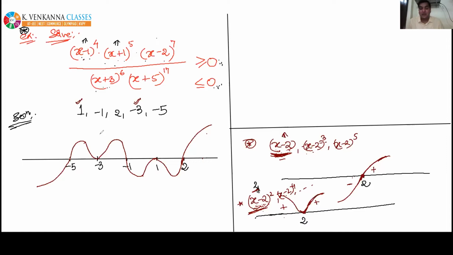See, not only the wavy curve is tricky, but writing the answer is more tricky. Okay, so I'm going to write the answer, everyone. First of all, I am going to write the answer of this inequality for greater than or equal to 0. Everyone focus here. Don't write anything. Just listen and see on the whiteboard, because these are conceptual things. If your attention is not proper here, then definitely you will not be able to understand the concept. So everyone please focus. Now I'm going to write the answer for the first.